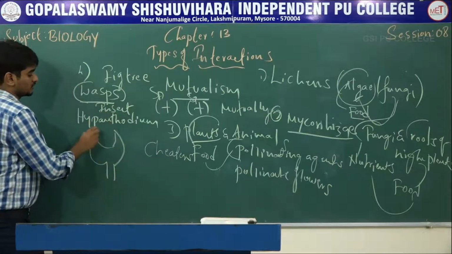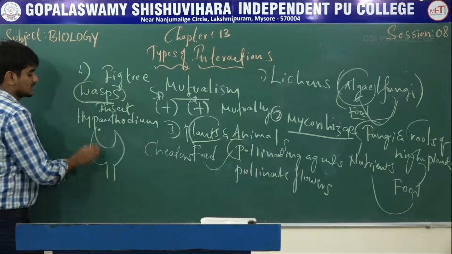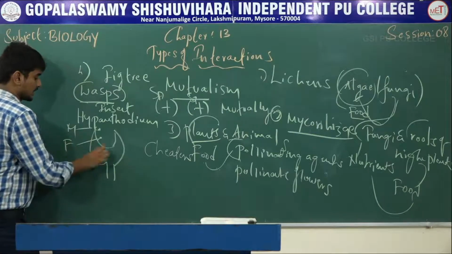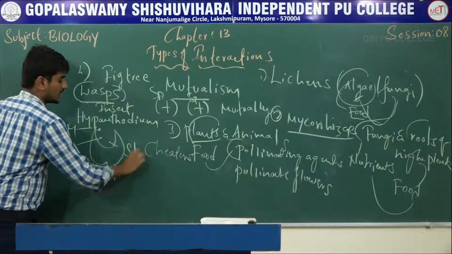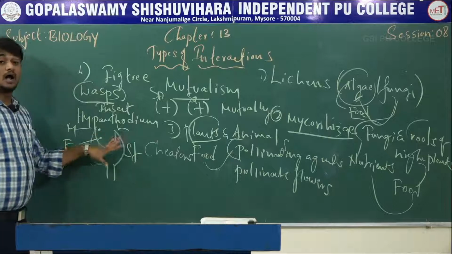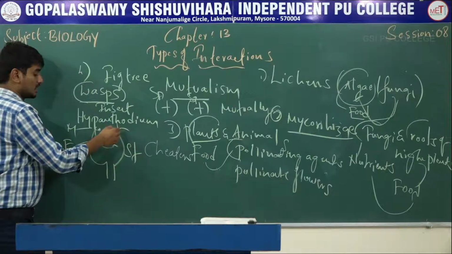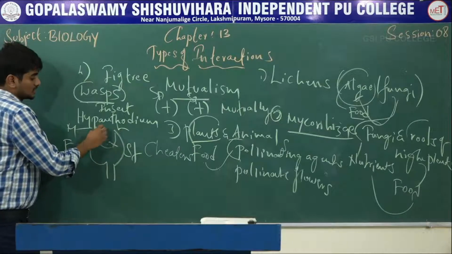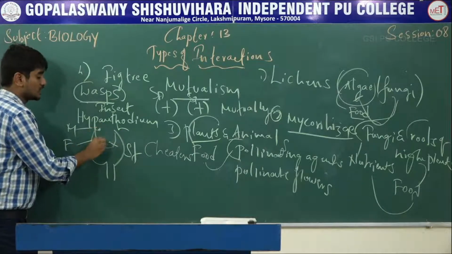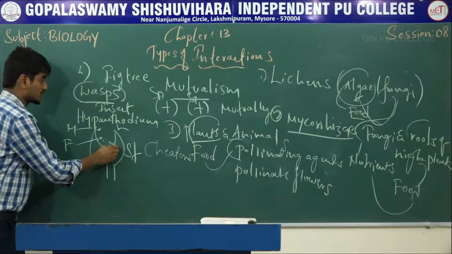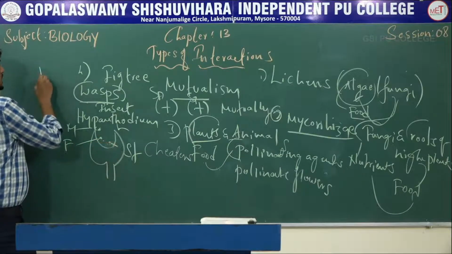So this is the hypanthodium inflorescence. See here, the presence of 3 types of flowers. One is male flowers, female flowers and sterile flowers. When the wasp needs to deposit its eggs in this inflorescence, it brings some pollen grains dusted on the female flower to perform the pollination function. And the sterile one is food for the development of wasp larvae.